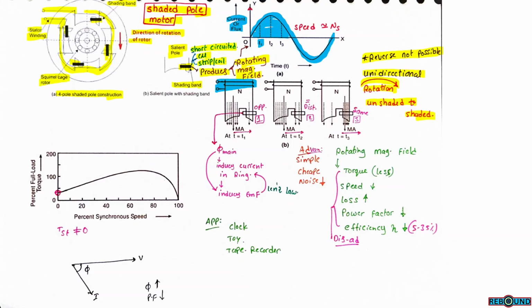If you take the position T1, the current direction is upwards, and within this copper band flux will be induced because of Lenz's law. This induced current or flux will oppose the main field flux. So in the portion where the copper band is present, the number of flux lines is less. In the non-shaded portion, the number of flux lines is more. So the net magnetic line is in the unshaded portion.